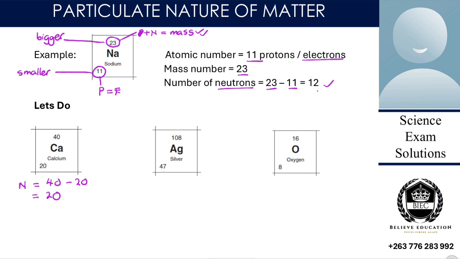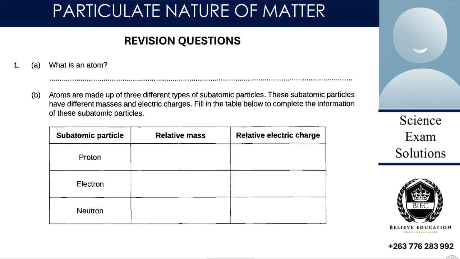Then for our Ag, silver, again the number of neutrons will be equal to 108 minus 47. Then again for our oxygen, the number of neutrons will be equal to 16 minus 8. Is that okay? Then to end up, the next part is the revision.